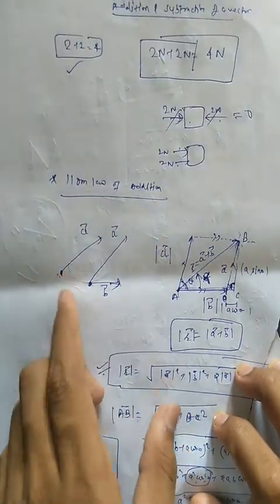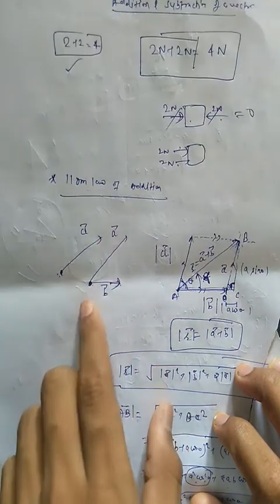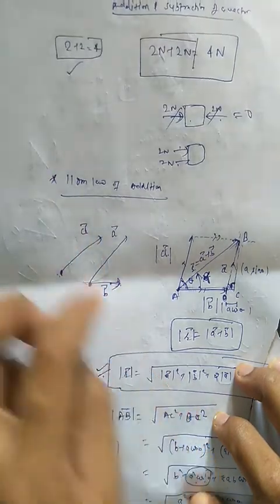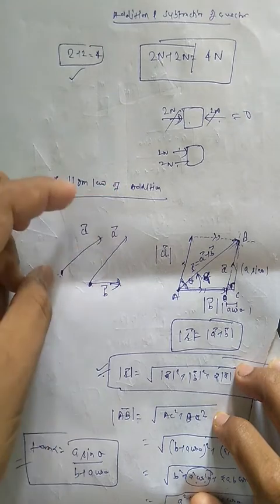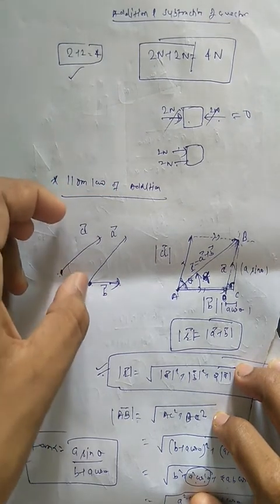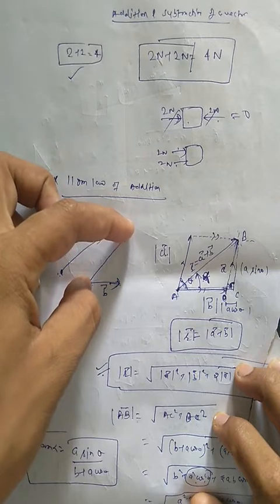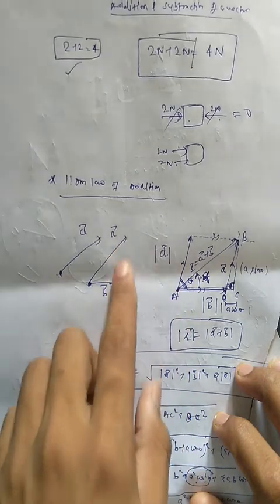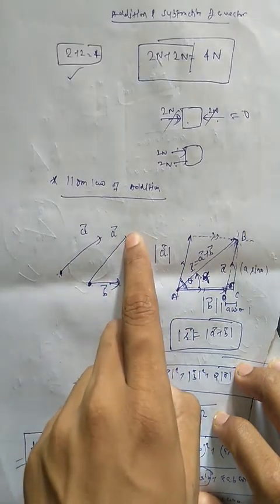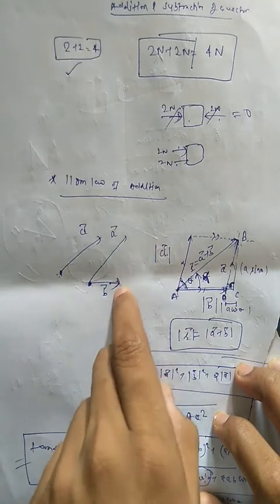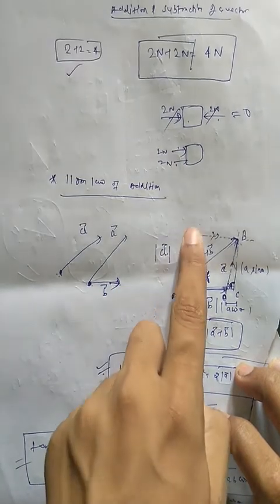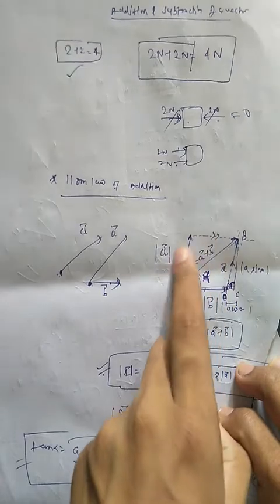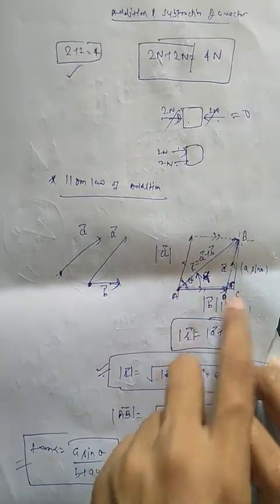Here, what is the parallelogram? Let us consider two vectors. Vector A is this, and this is vector B. If we have to add vector A and vector B, we put them so that the tail of A is connected with the tail of B. Now both are joined at this point, and we construct a parallelogram, drawing a line from the head of this parallel to B, and from this point a line parallel to A. Here we find a parallelogram.